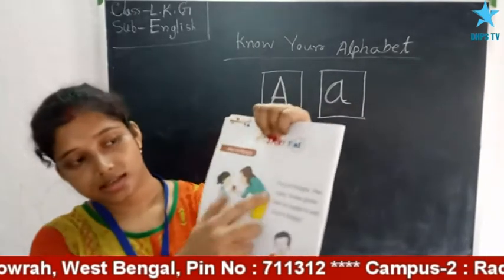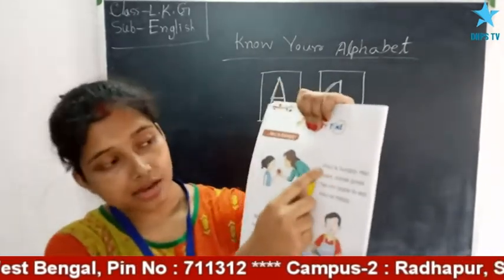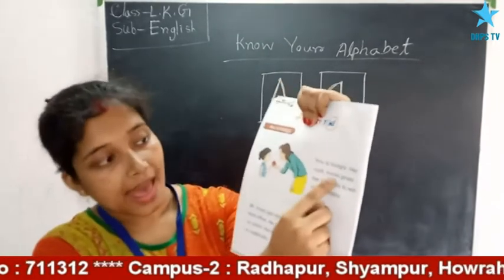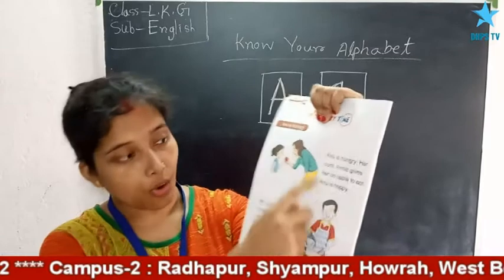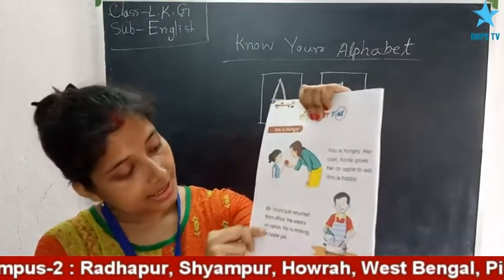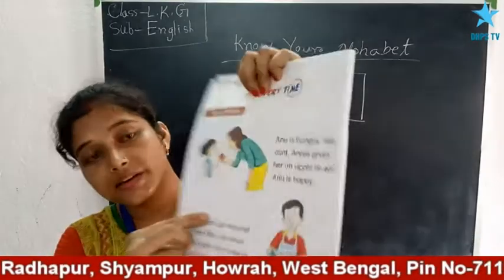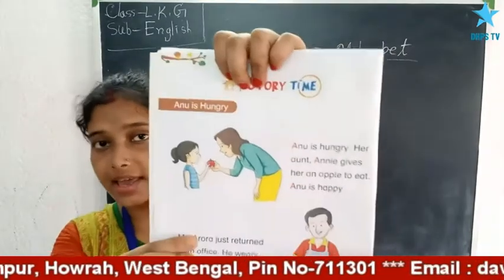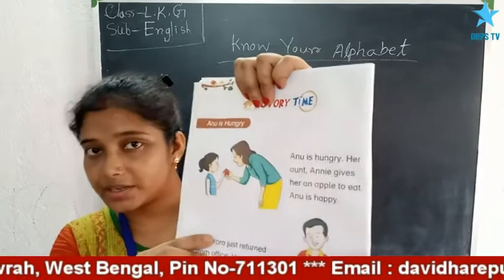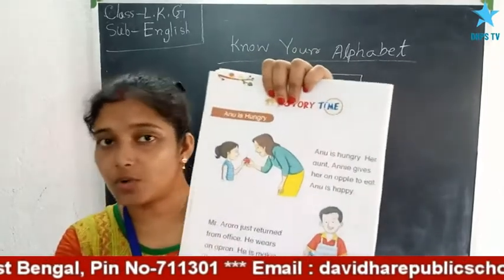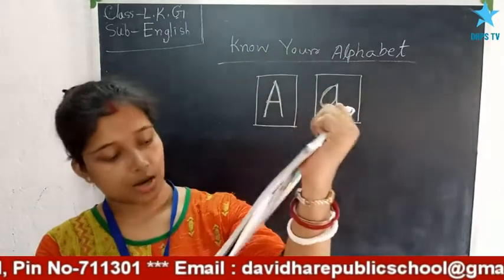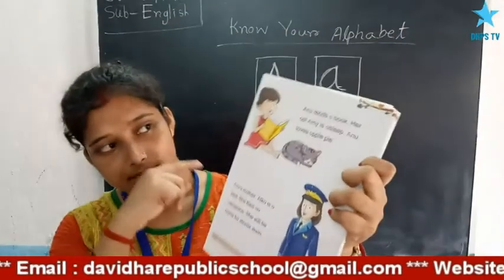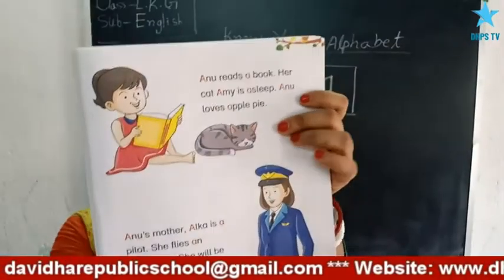So now see Anu. Anu starts with A. And aunt starts with A. Annie starts with A. So all the letters here in red ink, you can see, are the letter A. Some are in capital letter and some are in small letter. Now turn the page. Page number is 5. The story is continuing here also.